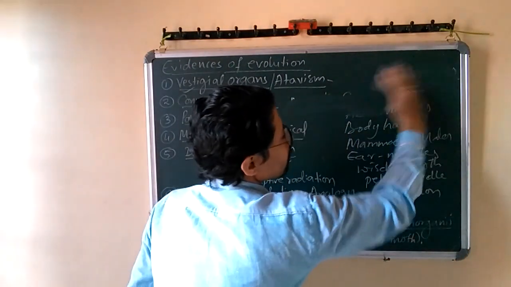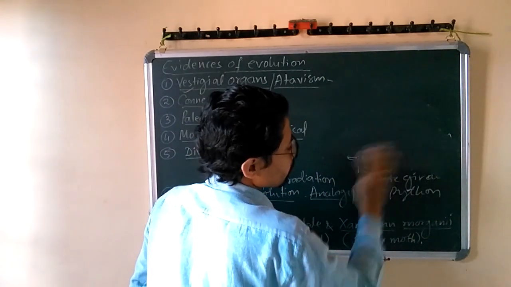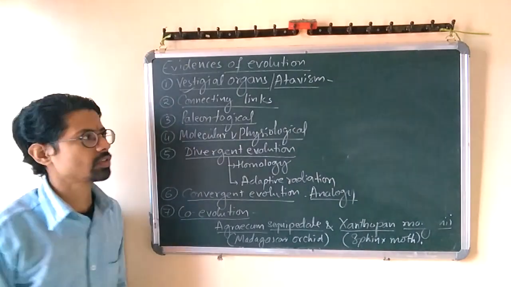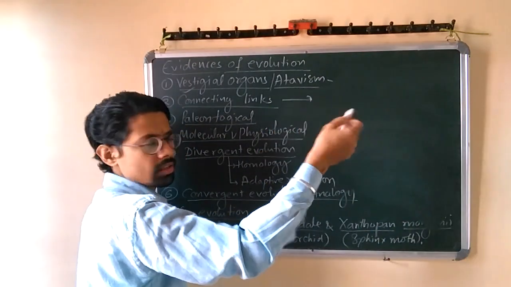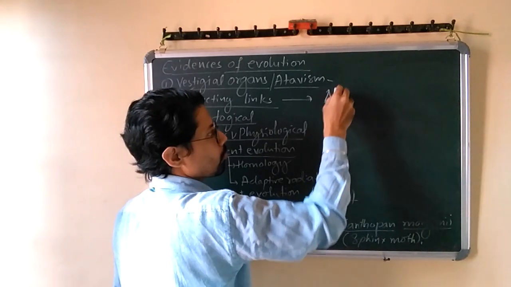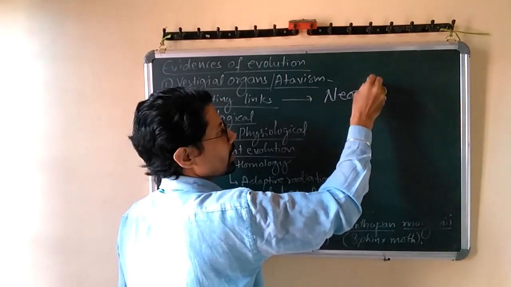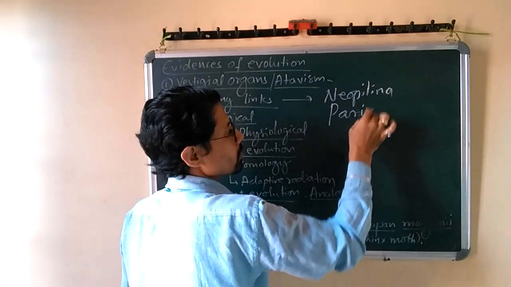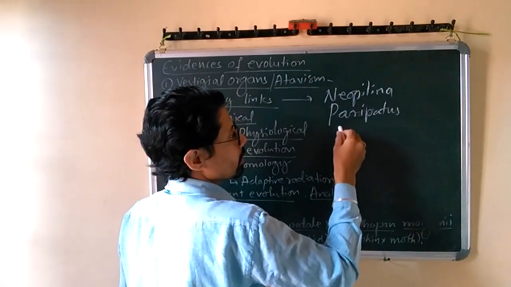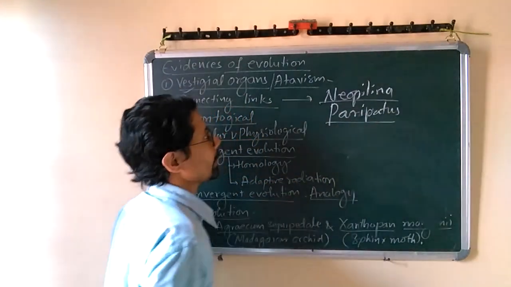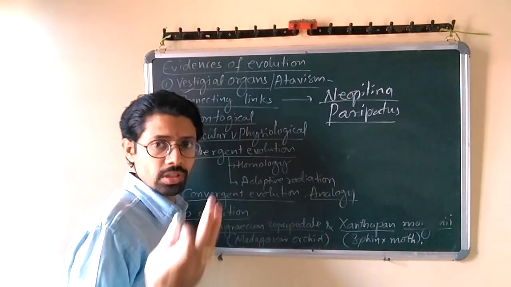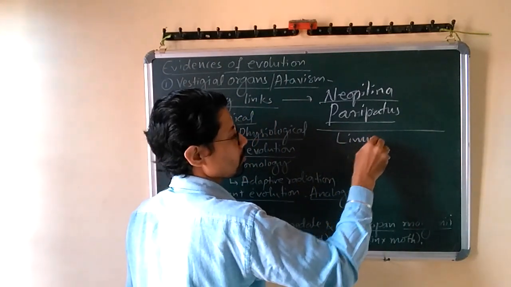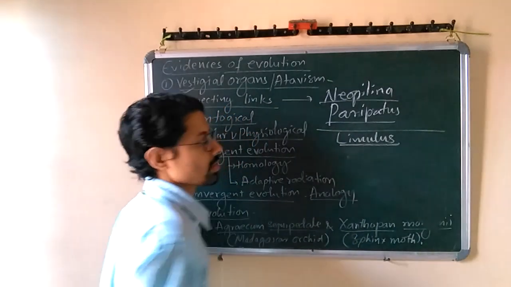You might have studied the animal kingdom in your PUC first year, a lot of examples. So if you talk about connecting links, a lot of them are there in non-chordates, like Neopilina, which you might have heard about. Then you might have heard about Peripatus. So connecting links and living fossils are also there. Many of them are living fossils, like Limulus, or the king crab, which is a living fossil.